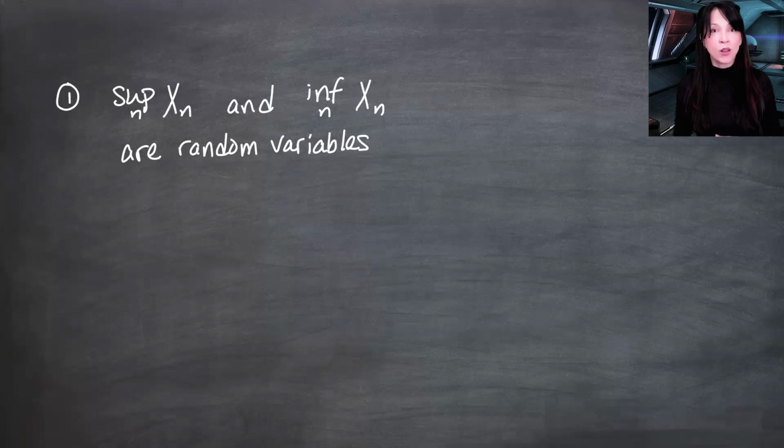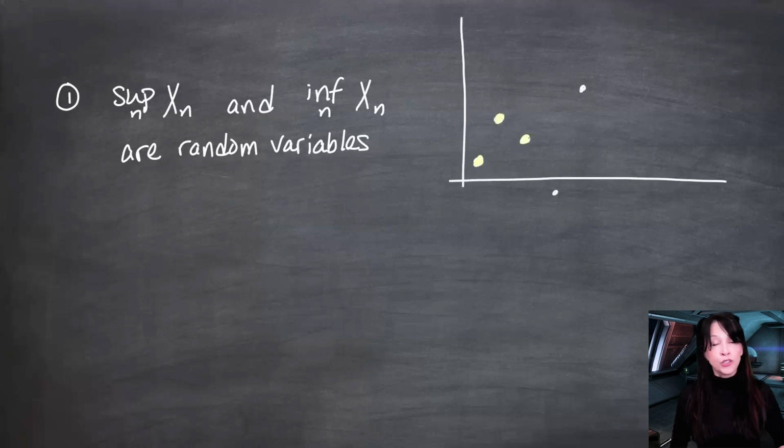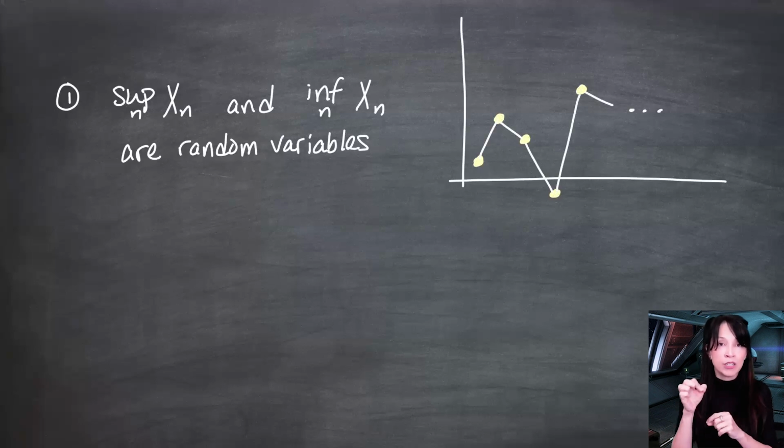Let's take a look at one realization of the sequence. The realization is after you've rolled the dice, you've flipped the coin, you've done whatever, and you have some fixed numbers. I'm going to plot them here. And the supremum is a least upper bound for these numbers. It is, quote unquote, essentially a maximum, but it is the maximum, even if the maximum doesn't quite fall into the set we're looking at.